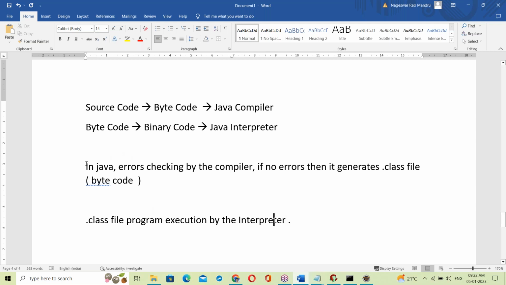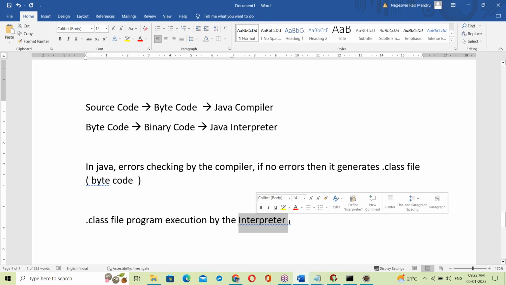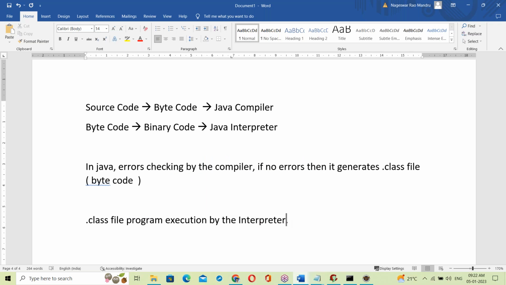Okay. So here, errors are checked by the compiler. If no errors, bytecodes are generated. That bytecode is executed by the interpreter. Okay, see.